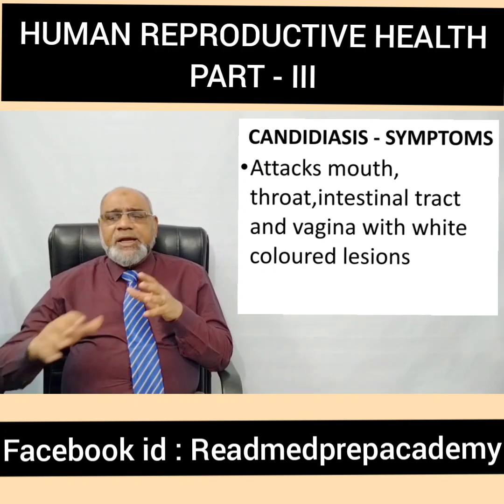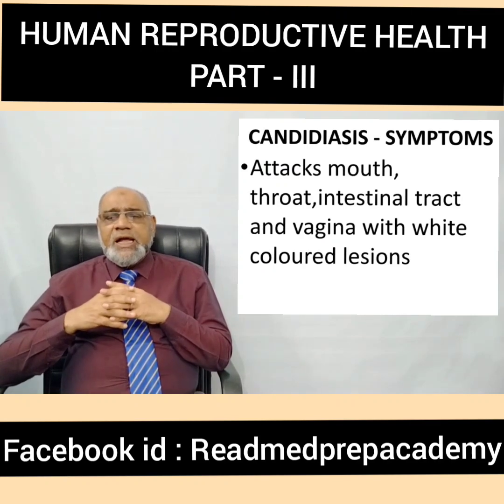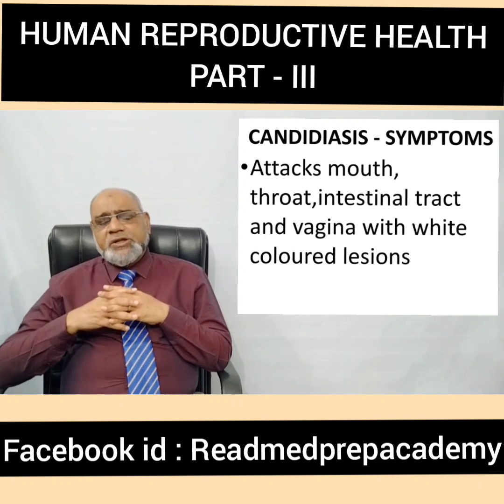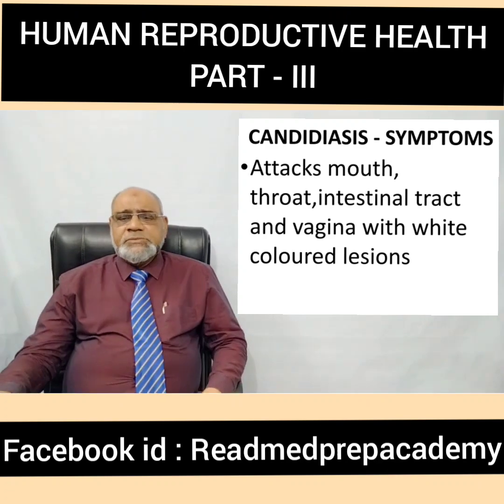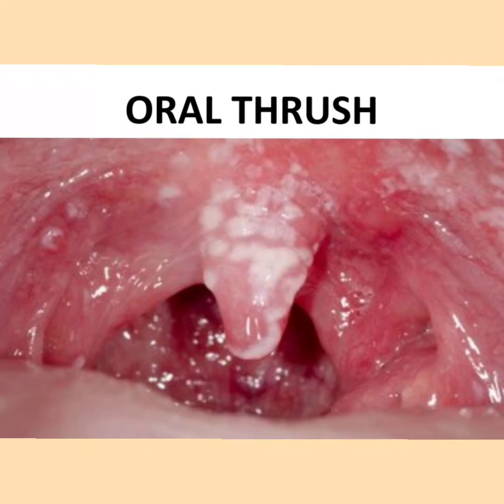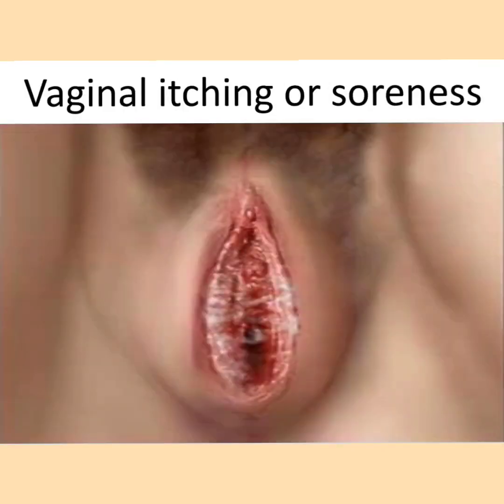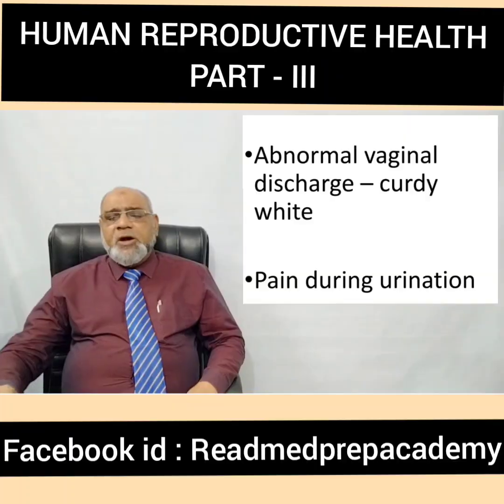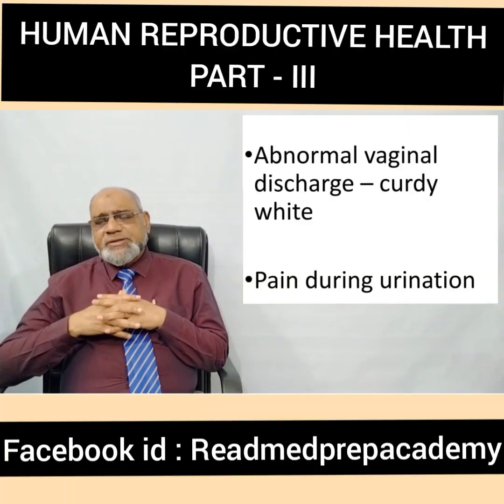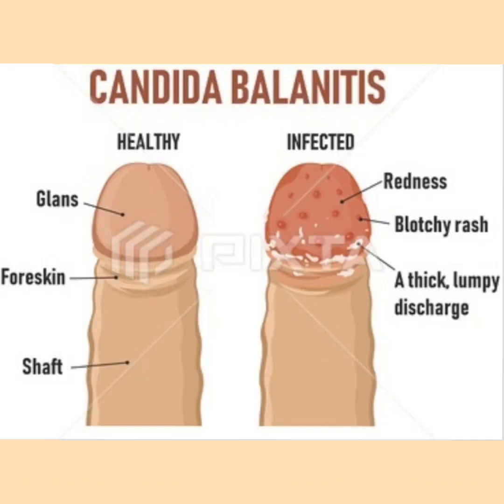Now, Candida infection can cause symptoms like white colored lesions in the mouth, in the throat, in the intestinal tract and the vagina. Here you can see white colored lesions in the mouth, on the uvula and on the palate. That is called oral thrush. Here you can see the lesions on the vagina, which cause itching and soreness. There is abnormal vaginal discharge, which is curdy white, and there is pain during urination. In males, the infection can cause balanitis, that is redness of the glans penis. There is blotchy rash and a thick lumpy discharge accumulates between the glans penis and the foreskin.